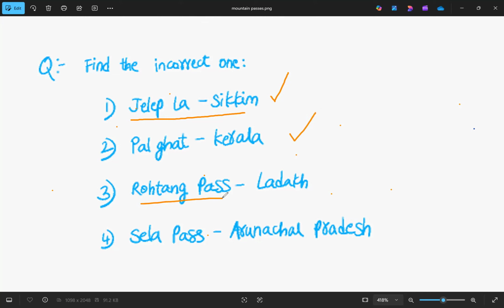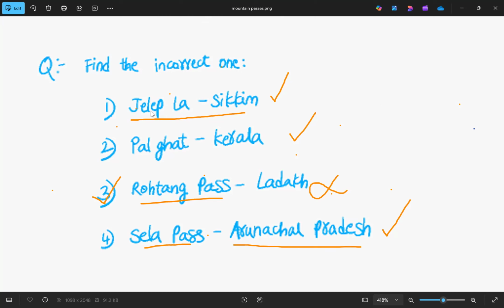Rohtang Pass. If you remember, we studied Rohtang Pass in Himachal Pradesh. What does it link? It links the Lahaul, Spiti and Kullu valleys. So this one is wrong. It is not in Ladakh. It is in Himachal Pradesh. Now let's see the other option also, Sela Pass. We have studied about the Sela Tunnel also. This Sela Pass is in Arunachal Pradesh. This is also correct. What is the incorrect option? It is 3. So the answer will be 3. This is how the questions are asked in FCAT.